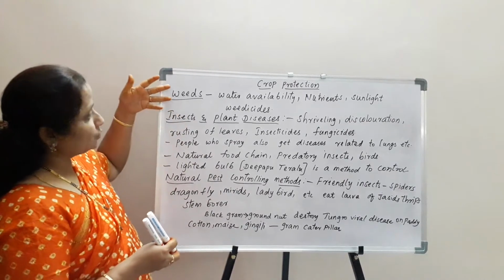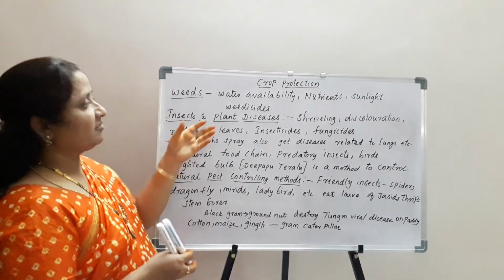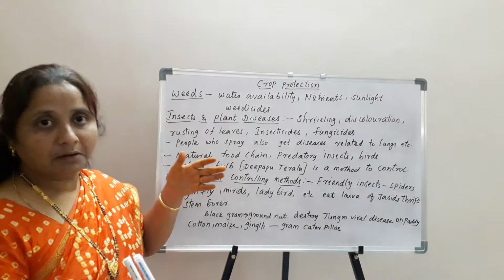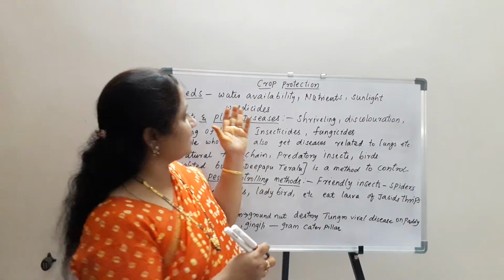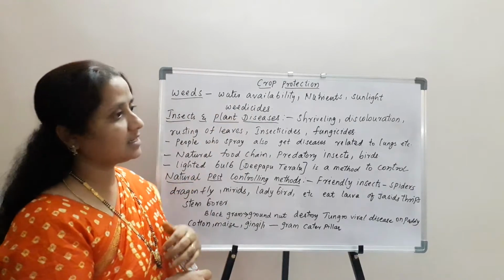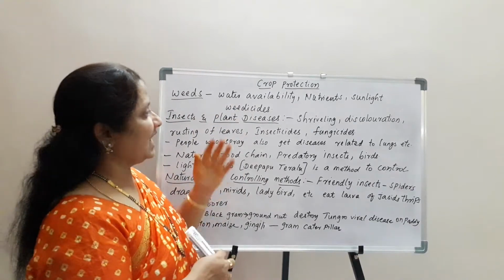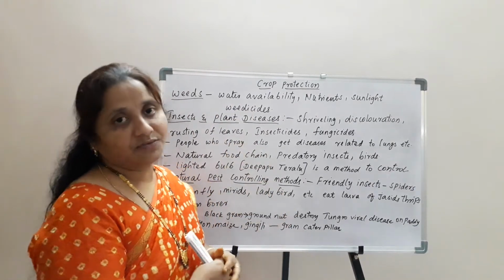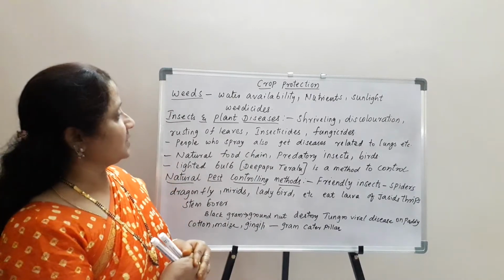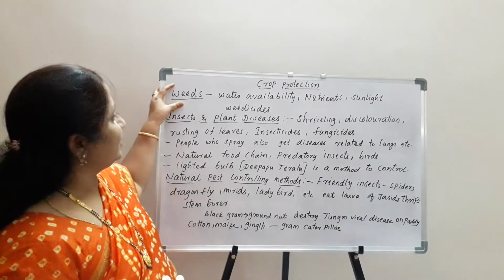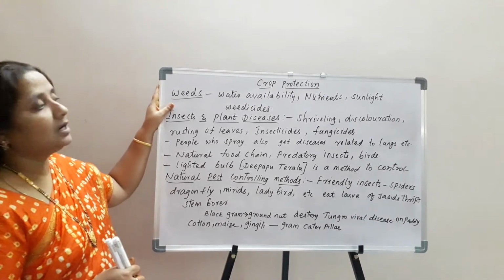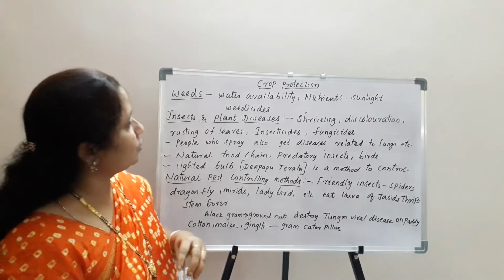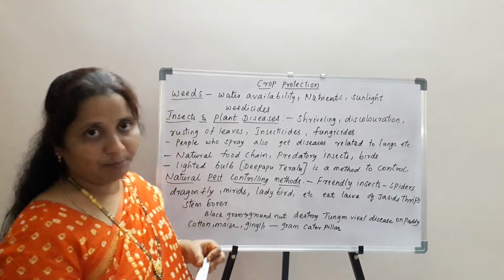To destroy these weed plants, there are different types of weedicides. But is spraying weedicides good? No. Why? Because sometimes they destroy the dicotyledonous plants, and sometimes they affect the productivity of the main crop. So removing these weed plants at a proper time is very essential to supply sufficient nutrients and water to the main crop.